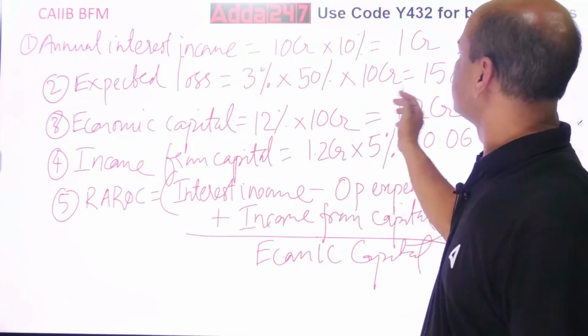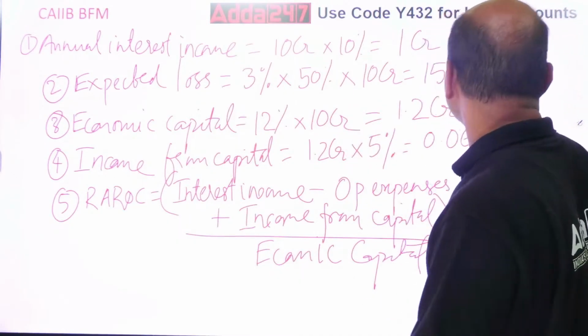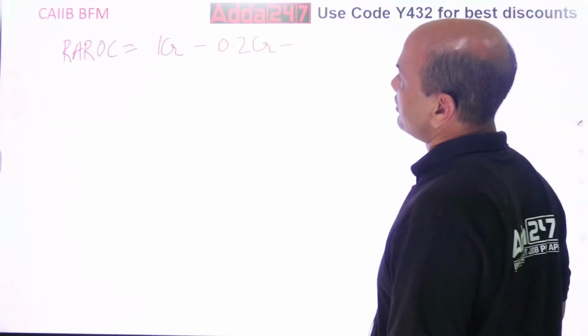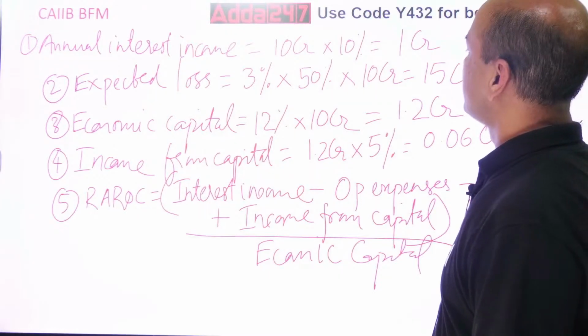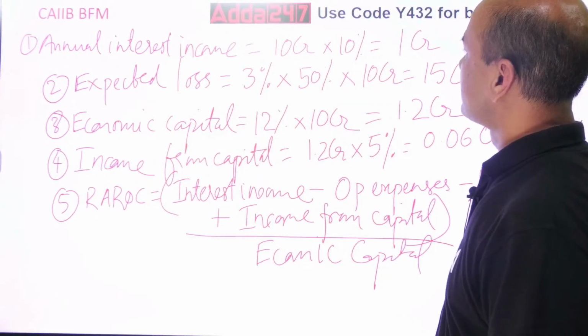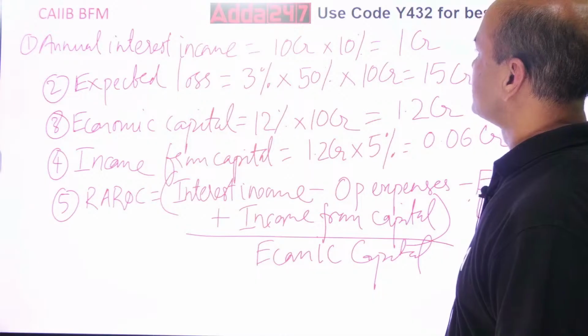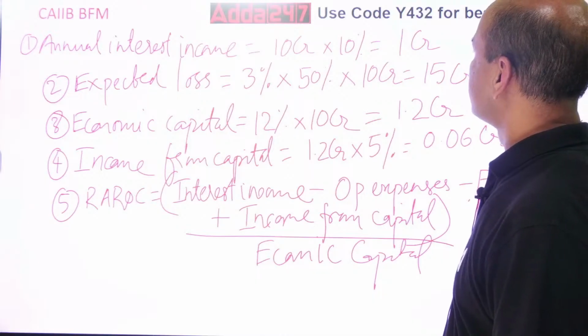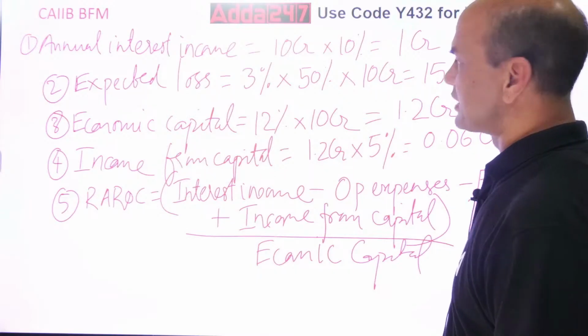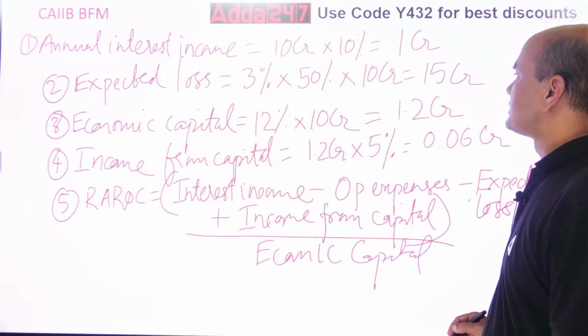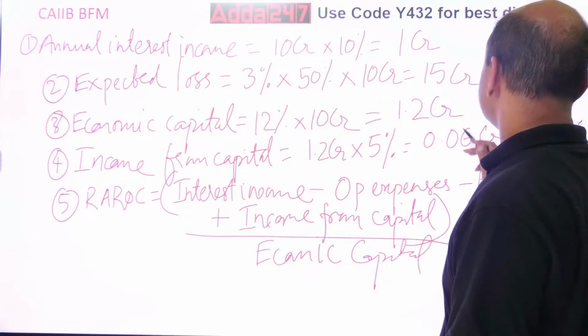What is the expected loss? 15 CR, right? Or is it 3 into 10 CR? Yeah, 10 CR is the interest income, 1 CR. Minus expected losses 15 CR, correct. So this overall project will be in a loss.